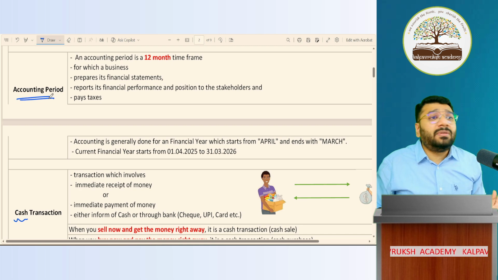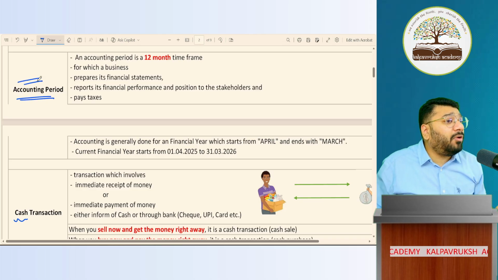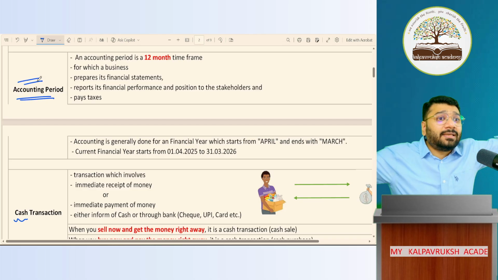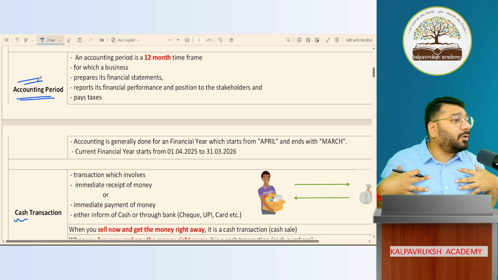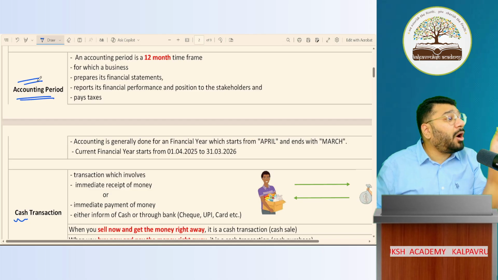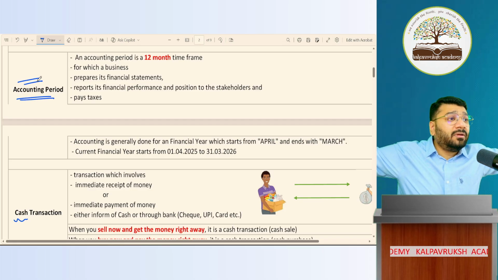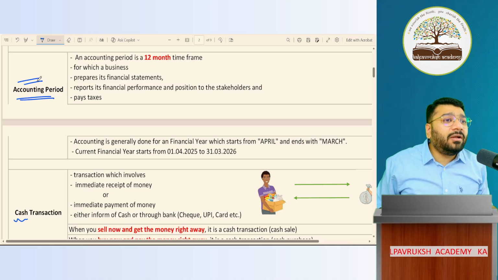So the income tax department said that you have to fix one accounting period. For that period, you have to calculate the profit. On that profit, you calculate the tax and pay money to me. Got it, not got it? So whether you like it or don't like it, you have to break your accounts into accounting periods. Small accounting periods. Your business may run for 50 years. Break it down into 50 parts. Each part is 1 year.